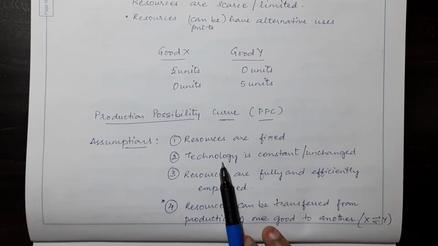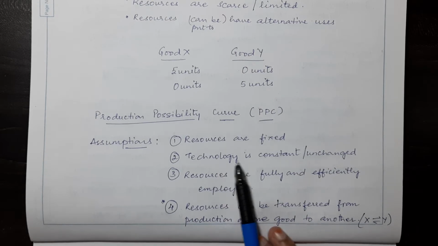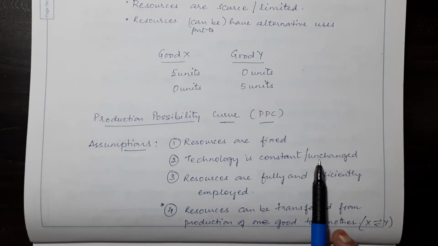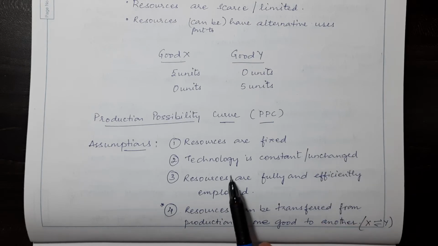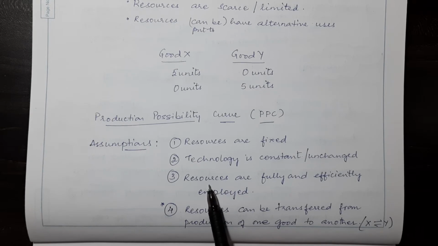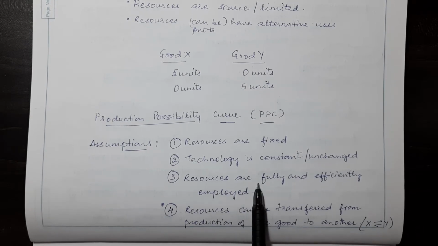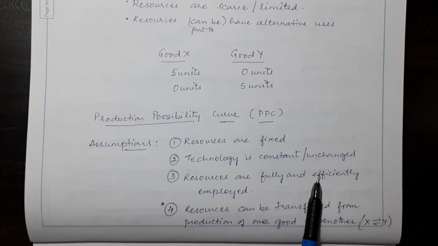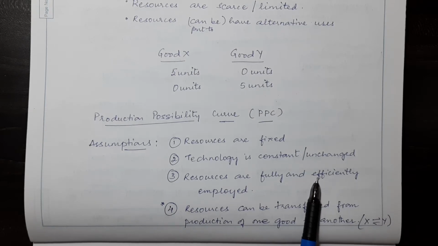Then the technology that we use to produce these goods is also constant. Constant here we mean that it remains unchanged. You cannot bring about a change in the technology in order to improve your units of goods or increase the amount of goods output. And the third assumption is that the resources that are given to us are fully utilized and efficiently employed. So that means that there is no wastage of the resources.